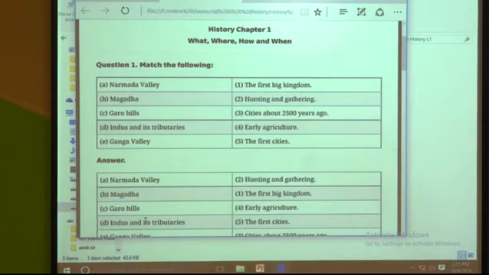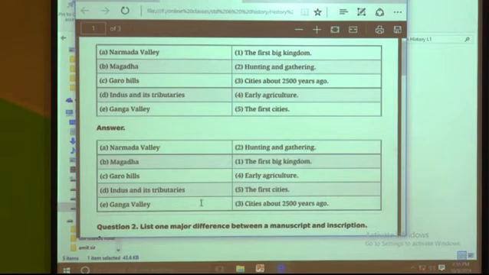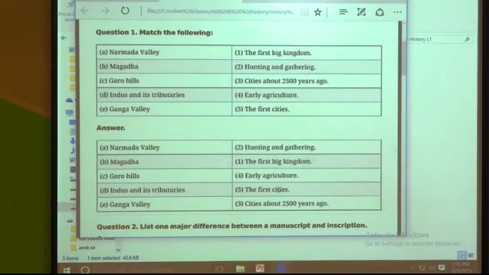Next one, Garo Hills. They were the early agricultural sites. First agriculture began in Garo Hills. Next one, Indus and its tributaries. The first cities were developed on the Indus and its tributaries. And last one, Ganga Valley, cities about 2500 years ago.